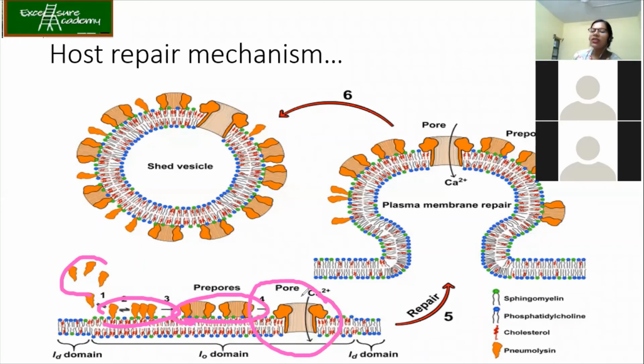So how does the host cell decide to repair itself? What it can do is, wherever the nemolysin has been attached, just pinch off that part and throw it away. See, that is what we do. Suppose something gets infected, we just cut that portion out and throw it off, right? Suppose you are peeling a potato while cooking and you see some black spots. What do we do? We just cut that portion and remove it. In the same way,